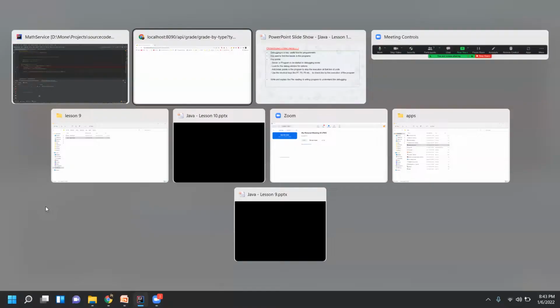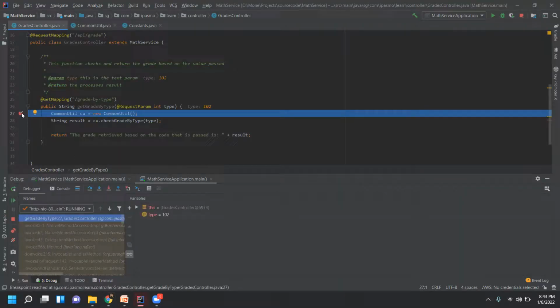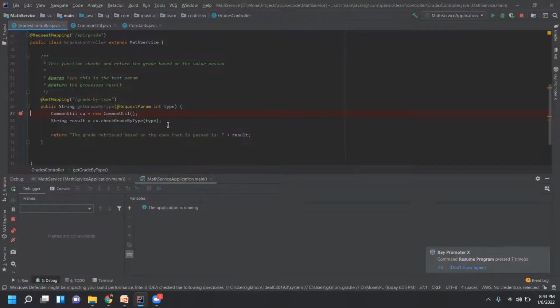Let's see the response on the browser. See, the grade retrieved based on the code that is passed is 1. So if I pass the code as 102, let's see what kind of grade it sends. So here I don't want to see all the statements again, right? I just use this one, resume program. So it will process all the statements and you'll get the response here.